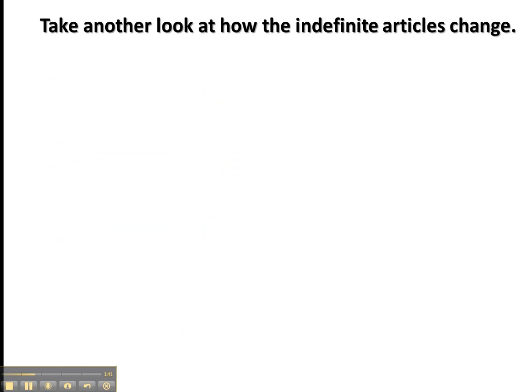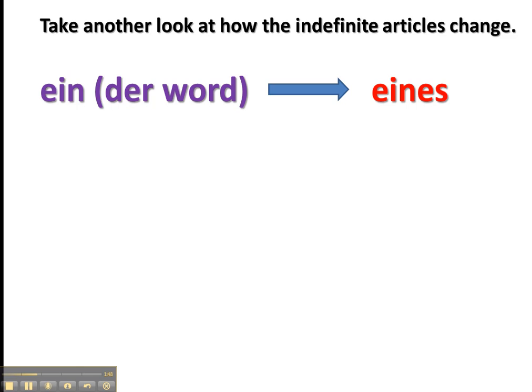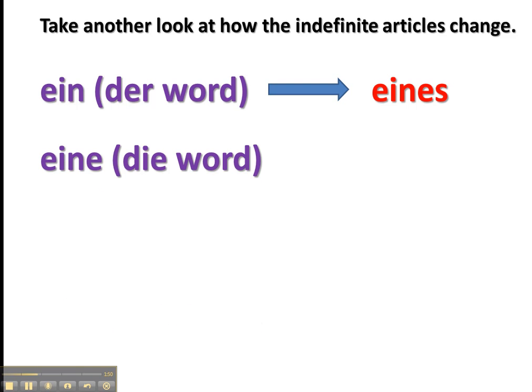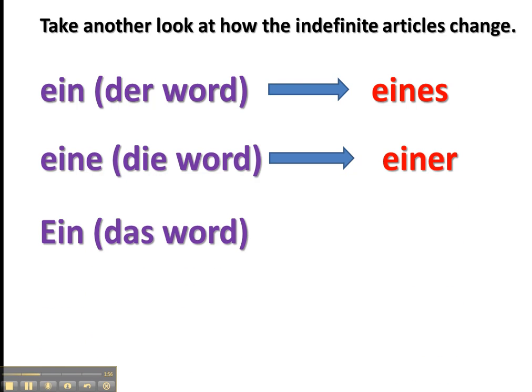Let's take a look at how the indefinite articles change. Ein, meaning a der word, changes to eines. Ein or eine for a feminine noun would change to einer. And ein for a das word would change also to eines.